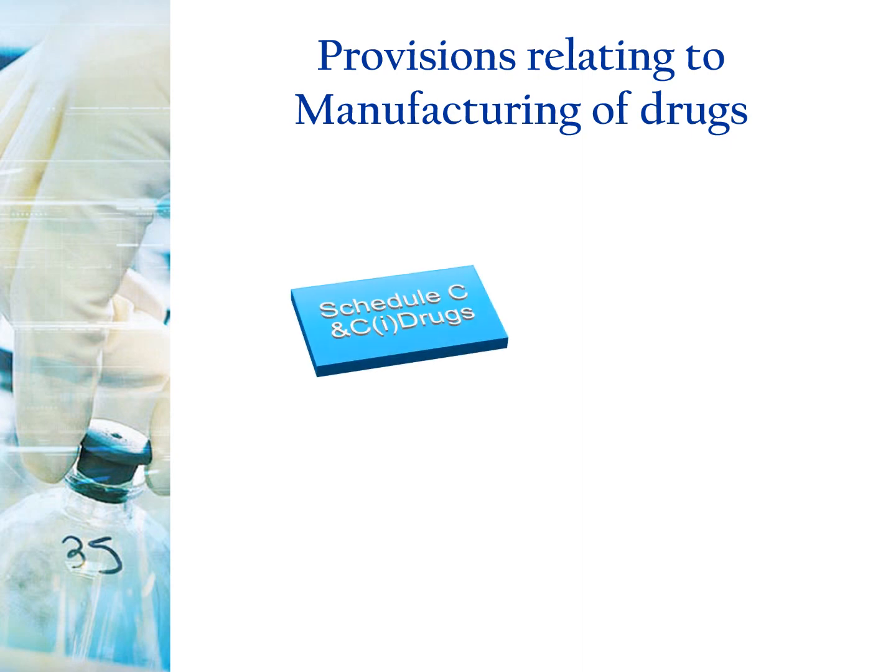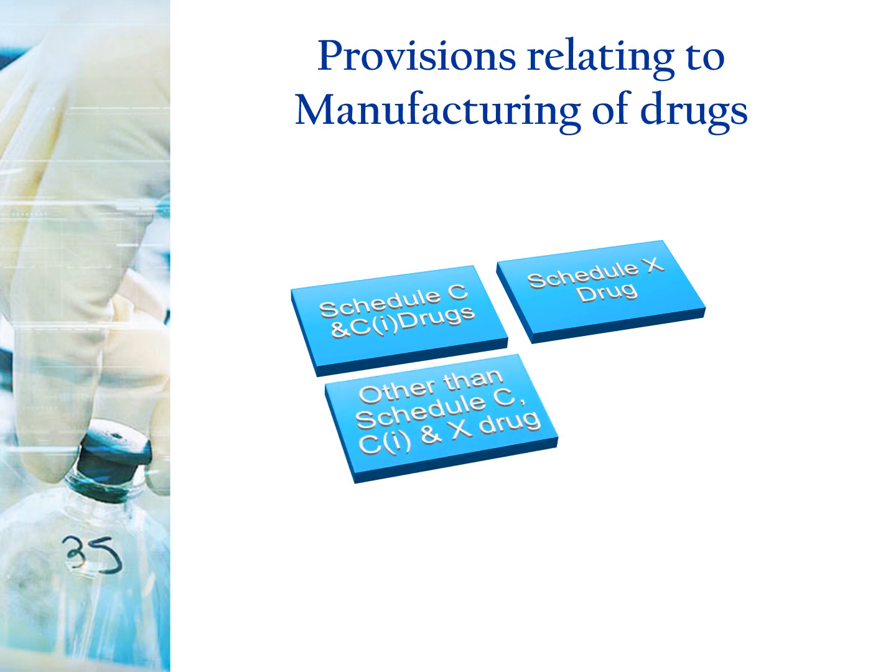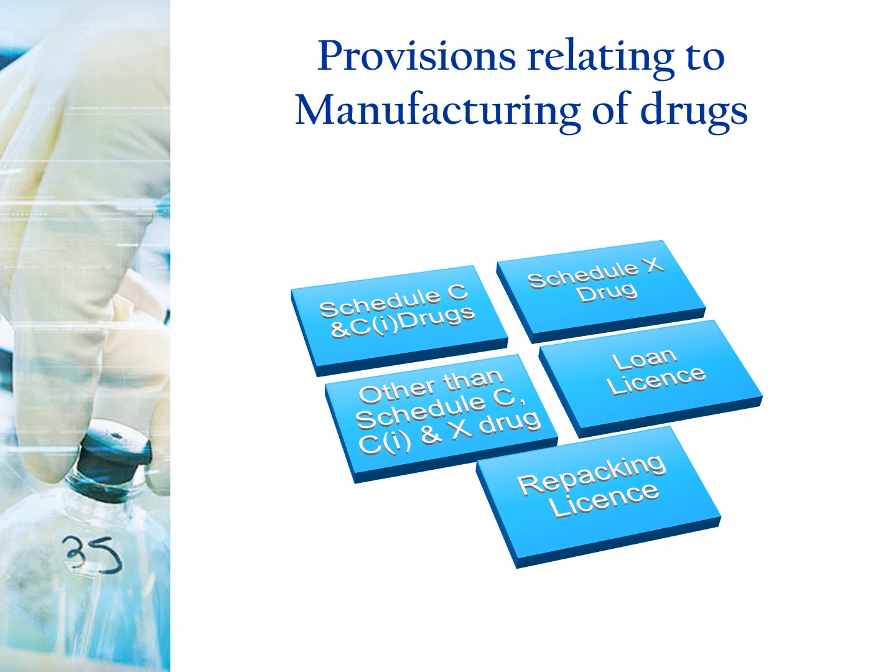First, licenses for the manufacturing of Schedule C, C1 drugs. Second, the license for the manufacturing of Schedule X drugs. Third, licenses for the manufacturing of drugs other than Schedule C, C1 and X. Fourth, loan license for the manufacturing of all the above categories. And the last one is the provision for repacking license.